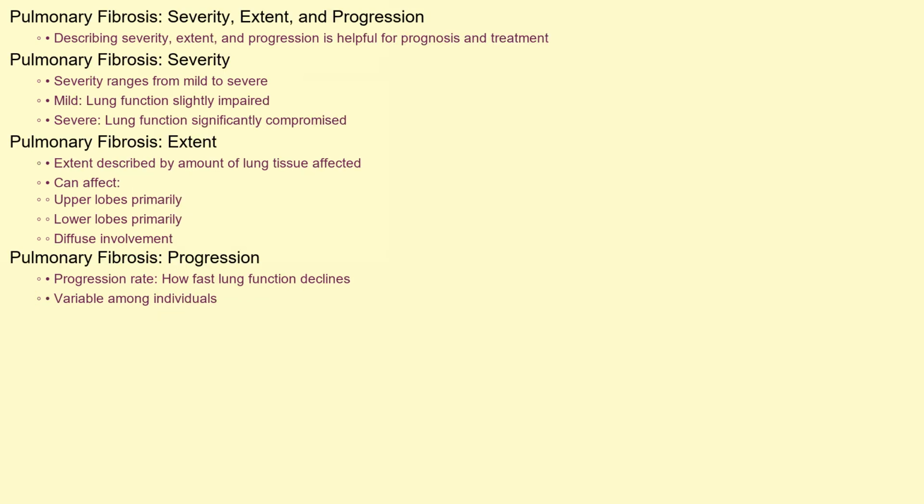While pulmonary fibrosis is a progressive disease, it can be helpful to describe the extent and severity, which helps determine prognosis and treatment strategies. Pulmonary fibrosis severity ranges from mild, where lung function is only slightly impaired, to severe, where lung function is significantly compromised. Also, disease extent can be described by the amount of lung tissue affected. Pulmonary fibrosis can affect the upper or lower lobes primarily or have diffuse involvement. Finally, the progression rate, or how fast lung function declines, is variable among individuals.